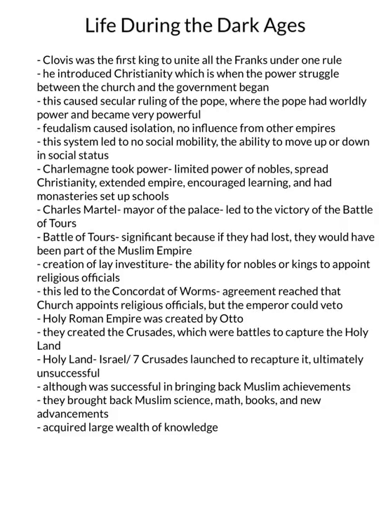There was the creation of lay investiture, which was the ability for nobles or kings to appoint religious officials. This led to the Concordat of Worms, and an agreement was reached that the church appoints religious officials, but the emperor could veto their decision.